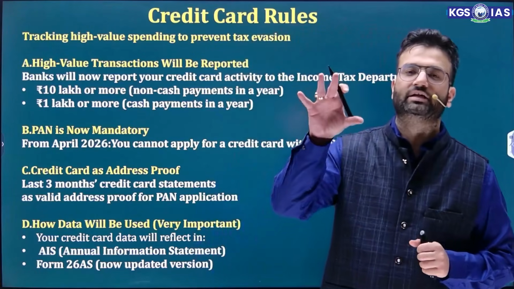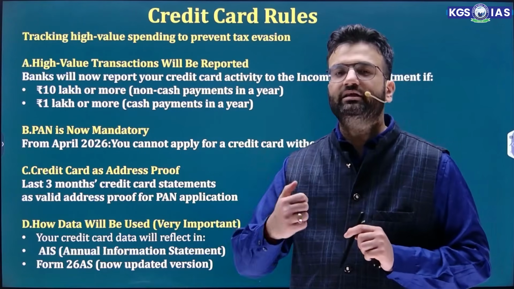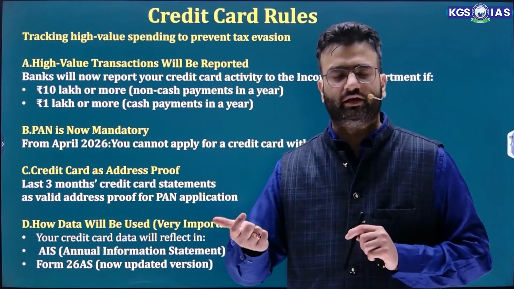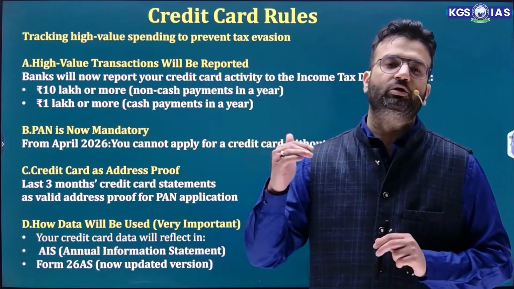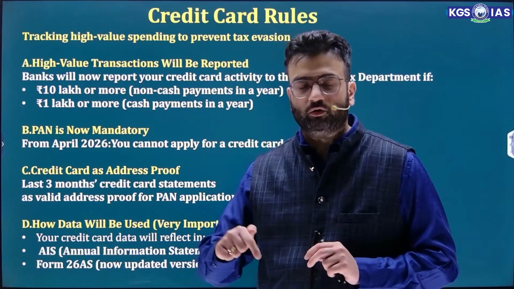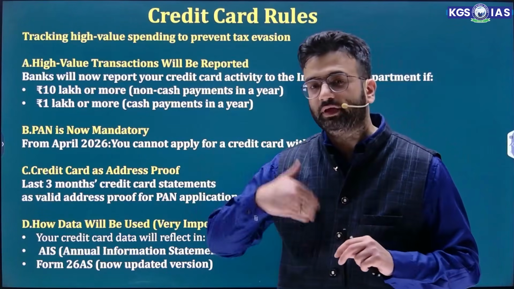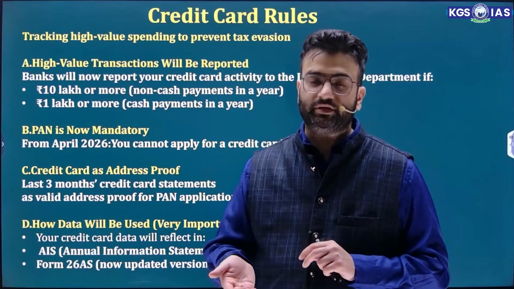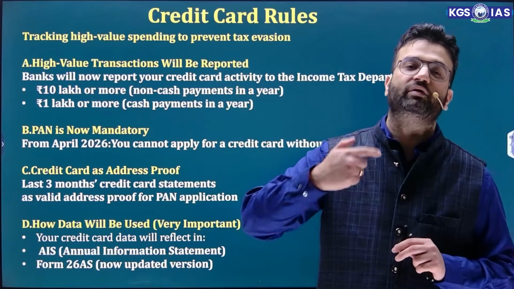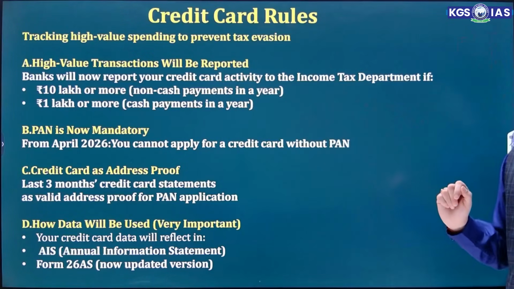Suppose there is a person, Rahul. He is using his credit card and buying things from Amazon, Flipkart, Myntra, whatever, and he is paying an amount of 10 lakh or more through the credit card. The bank of Rahul will inform the income tax department. And whenever Rahul pays the money for the credit card bill, if he makes a payment of more than 1 lakh in cash, then also the bank will report it to the income tax department.